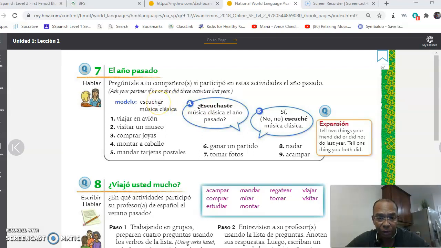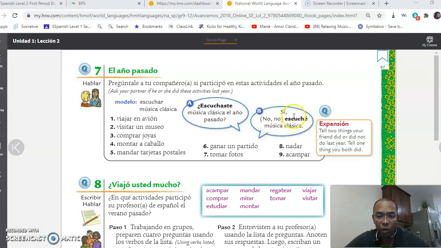You will ask the person in the tú form, escuchaste, because the verb is AR, so you remove that and put aste. Escuchaste música clásica el año pasado. That person can say, sí, escuché música clásica. Notice that here the ending is for the yo. So from the tú form it goes to the yo form to say, yes, I listened to classical music, or you can say, no, I didn't listen to it.